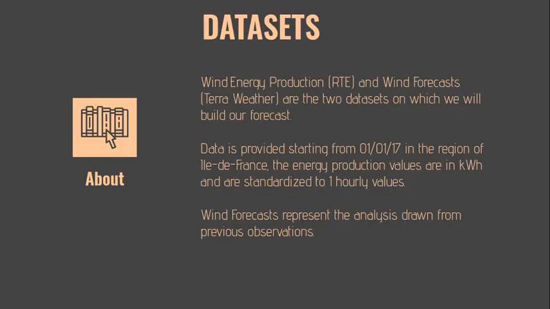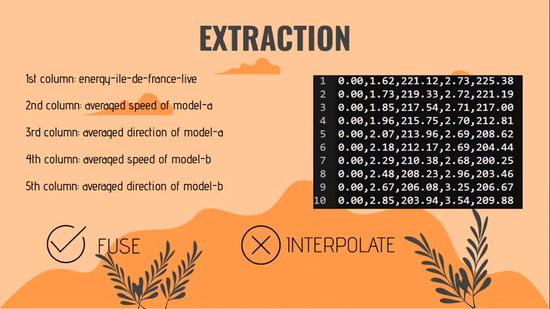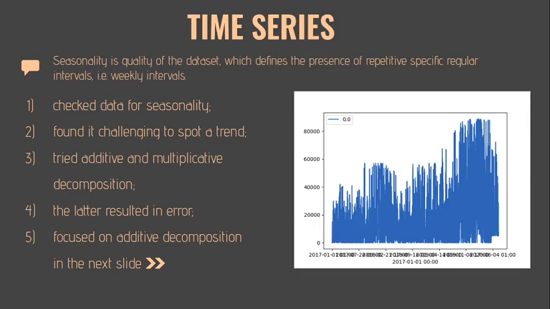Now, regarding the extraction of data for sampling, training, and testing our neural net, we got 5 separate tables of energy indicators combined into one and elucidated into the columns to the following figures. In other words, there was not interpolation but a fusion of data. As for the time series, we tried to define the seasonality and deduce some possible trends in the data.